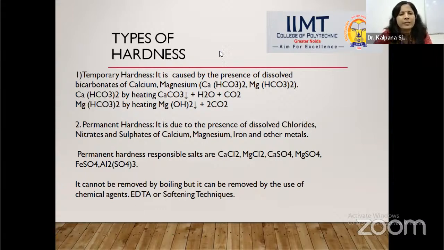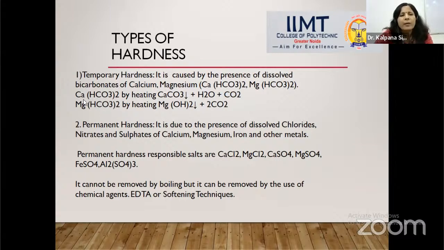So first we will discuss calcium bicarbonate and magnesium bicarbonate. These salts are the major culprits causing temporary hardness in water. Temporary hardness, students, is caused due to the presence of calcium bicarbonate and magnesium bicarbonate in the water.